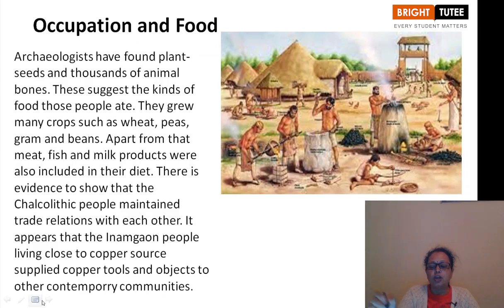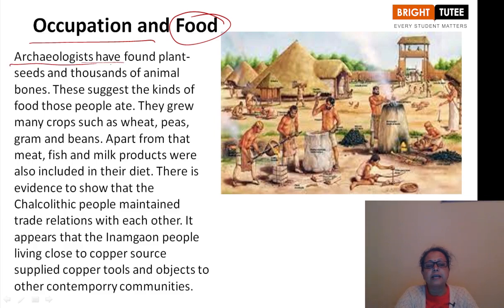Then comes occupation and food. What type of work was done by the people, and what food they were eating. After the excavation, whatever evidence the archaeologists have collected about plants and seeds, then the bones of animals, accordingly they are trying to throw light upon the lifestyle of the people, their food habits, their occupation, their work, their income, how they were generating it.